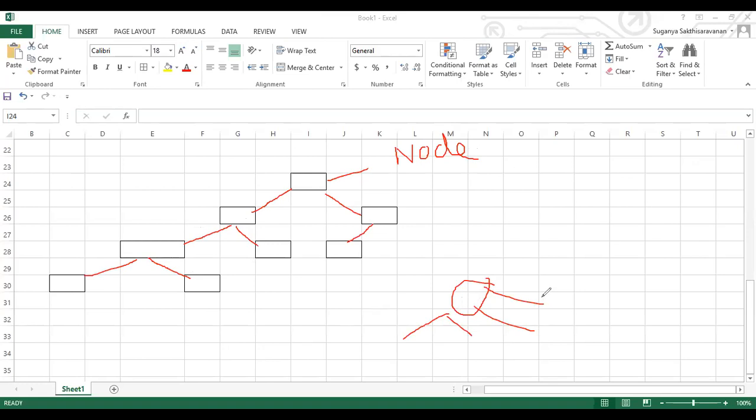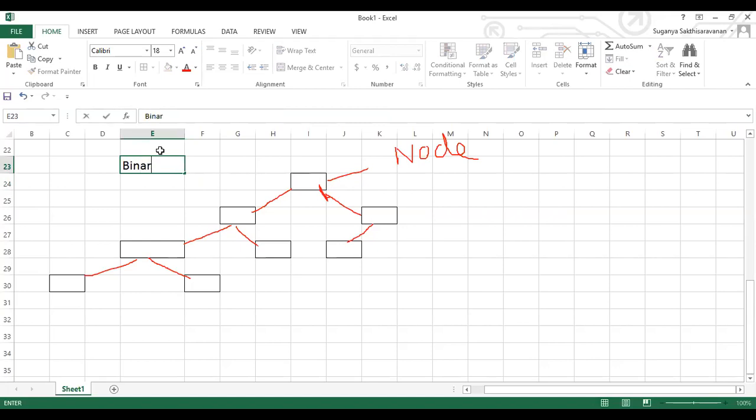A normal tree will never be implemented in your program. We'll implement our program with a binary tree. So what is a binary tree? A node which can be classified into only two further nodes is called a binary tree. Bi in the sense two, right? So a node which has only two classifications is called a binary tree. A normal tree can have any number of nodes derived from it, but in a binary tree, we'll have only two nodes derived from it.